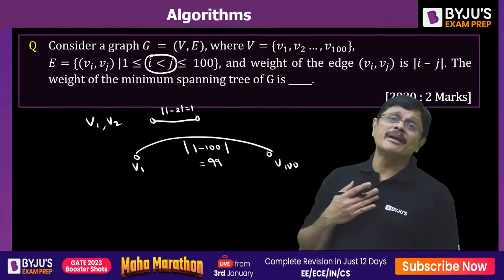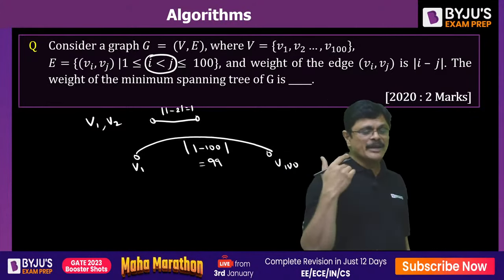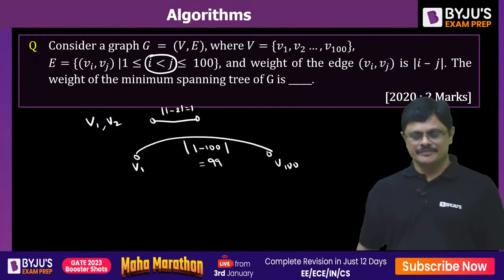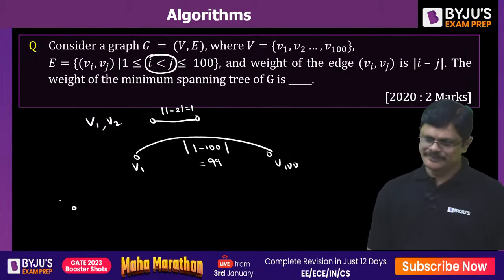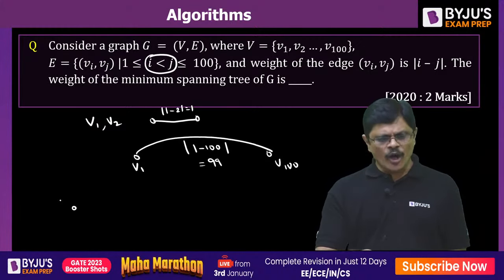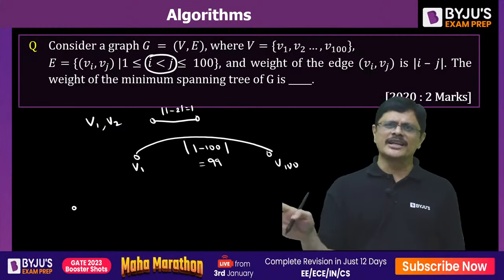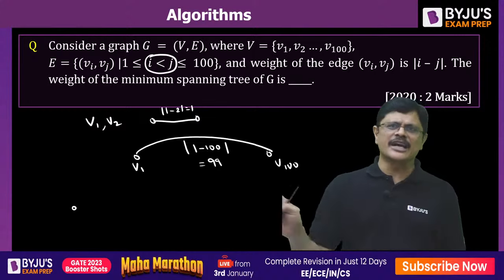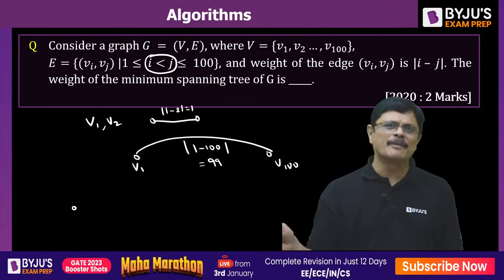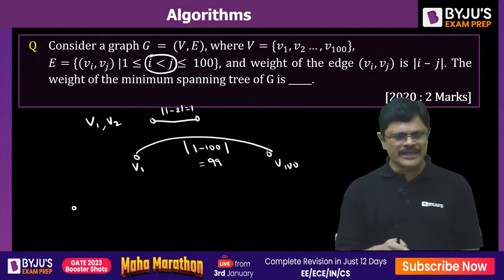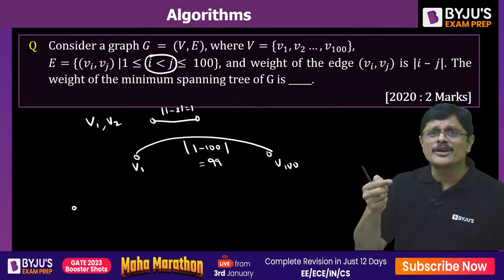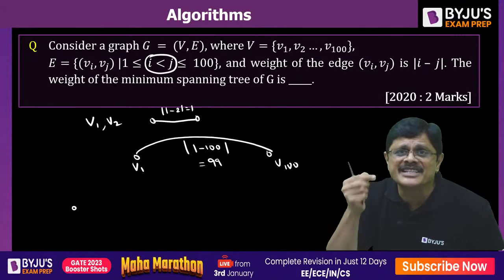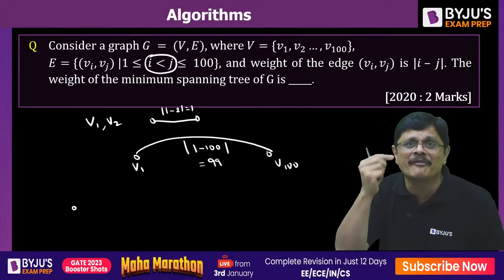But you want the minimal weight spanning tree. When can you get the minimal weight spanning tree, my dear friends? Because here every vertex is adjacent to every other vertex, you are going to get the complete graph. But you don't have to consider all of them, because we require only minimal weight edges.